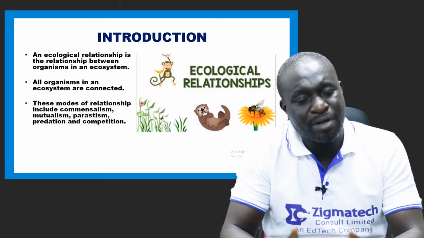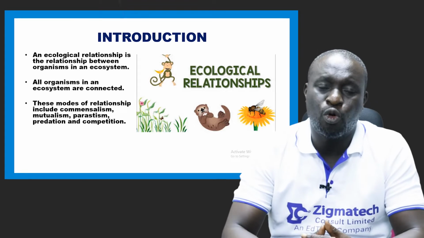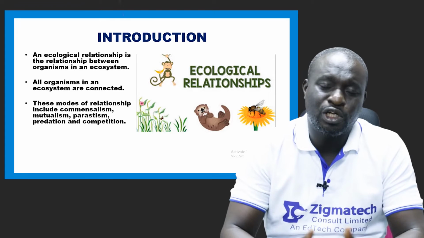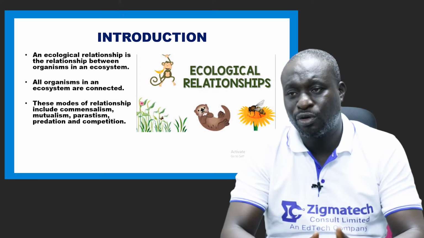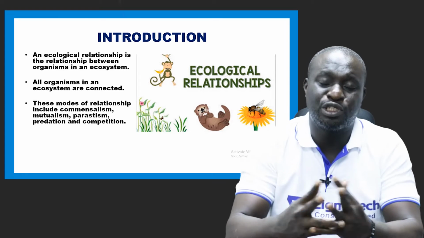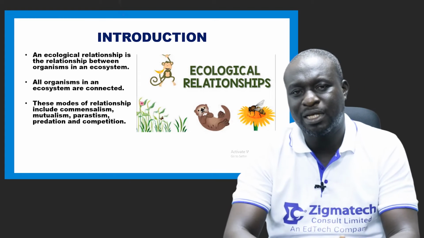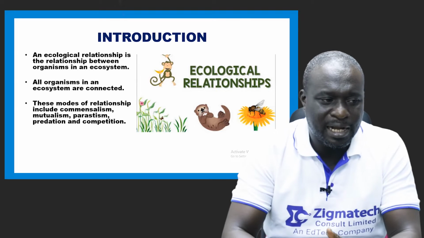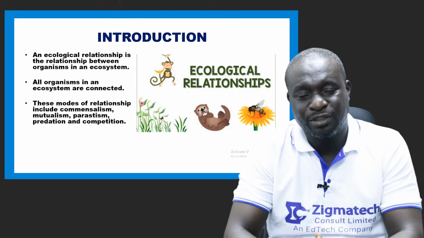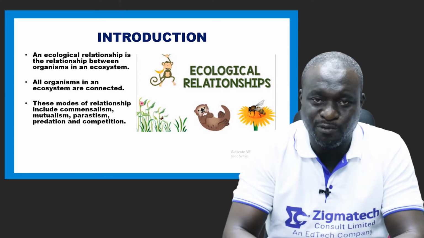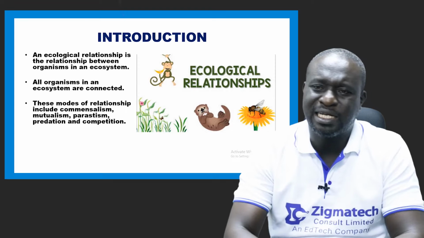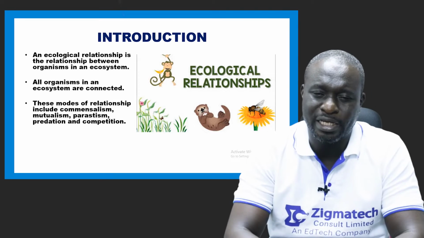Sometimes they call it symbiotic. Sometimes they call it oppositions, all right? So some associations or relationships can be oppositions. Some relationships can be symbiotic, that is, mutual benefits for both organisms. And there are so many others we're going to be looking at.